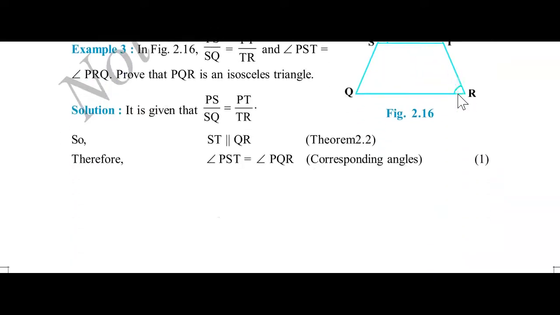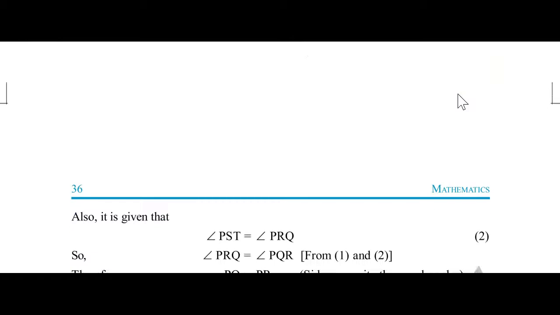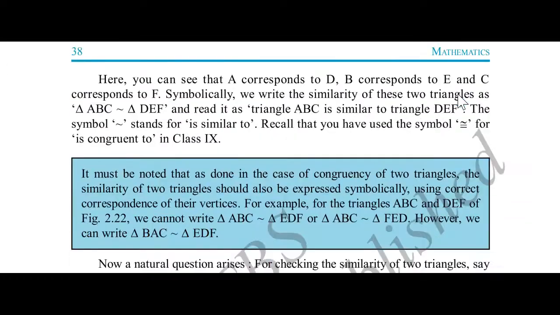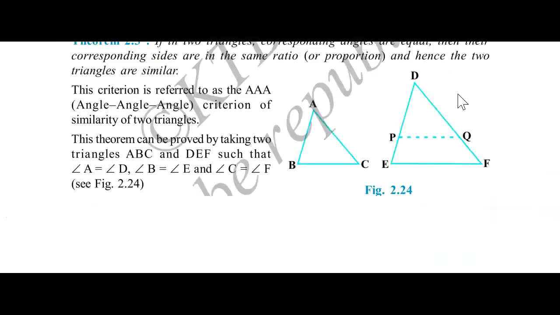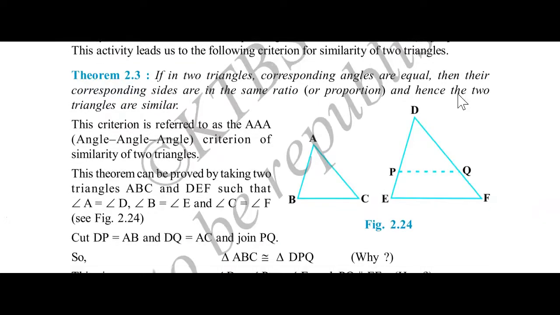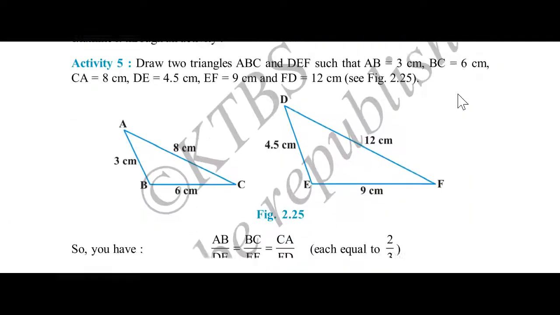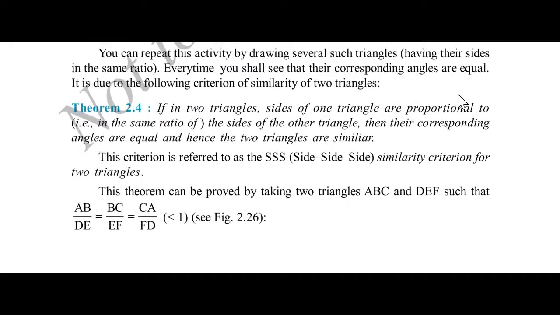Yeah, now we have come near page number 40. This is 2.3, and next we have 2.4. Yes, you can see it's written over there, theorem number 2.4. Can you see this? Yes, this is the topic.